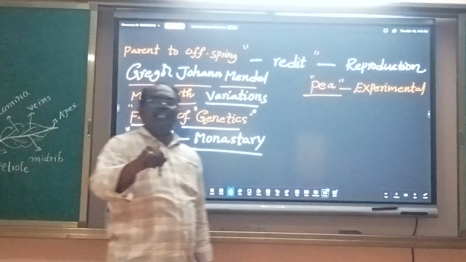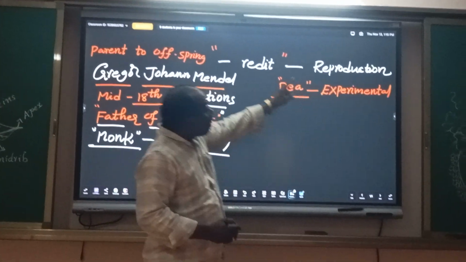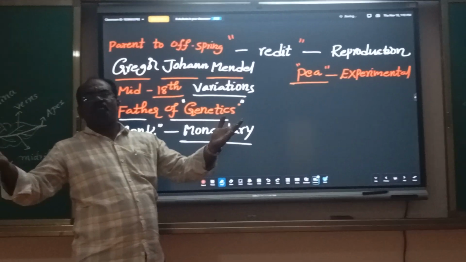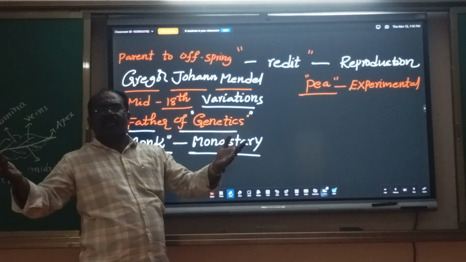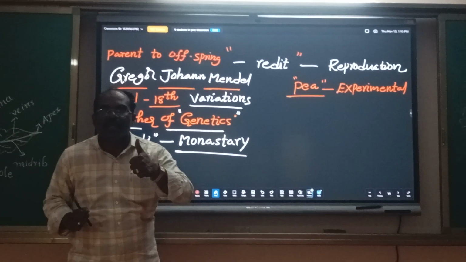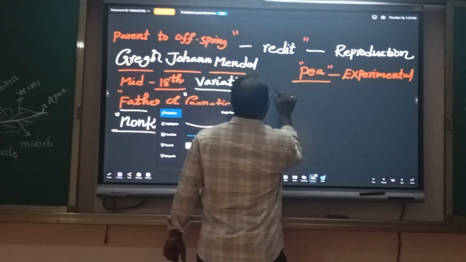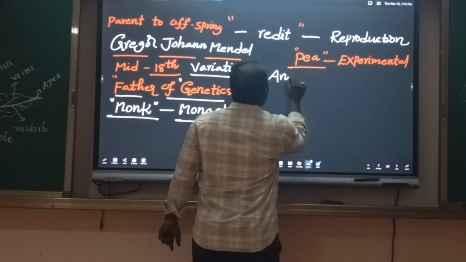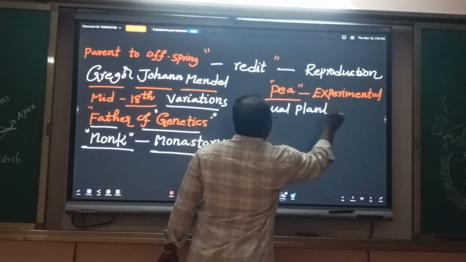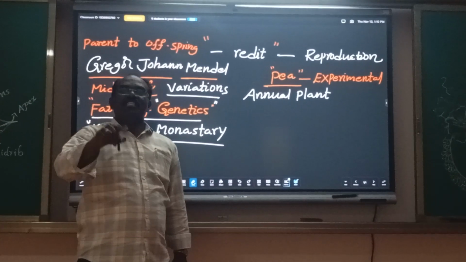Why did Mendel choose the pea plant for experimental work? Of course, different species of plants are there in the monastery garden, but finally he chose the pea plant. Why? Because it is an annual plant. Annual means one year.